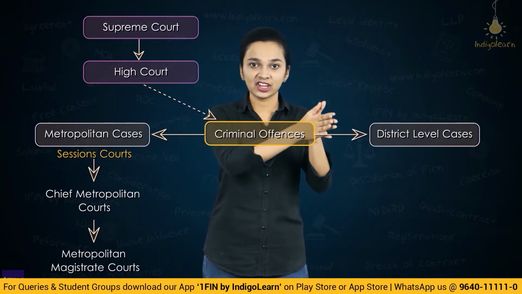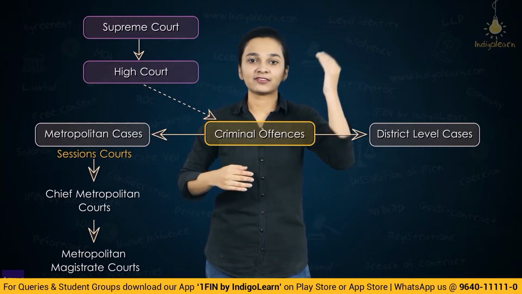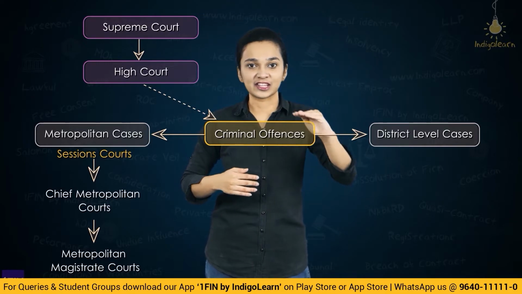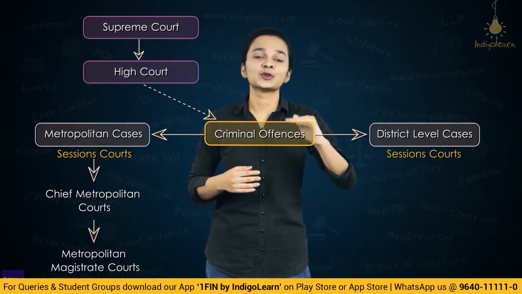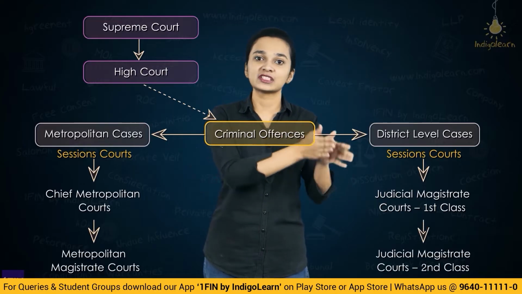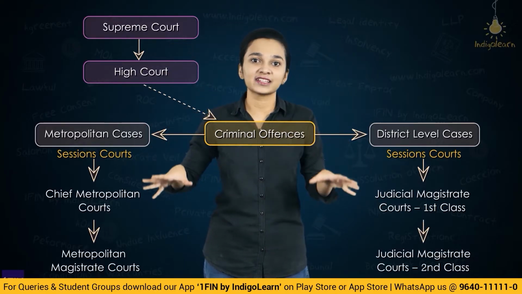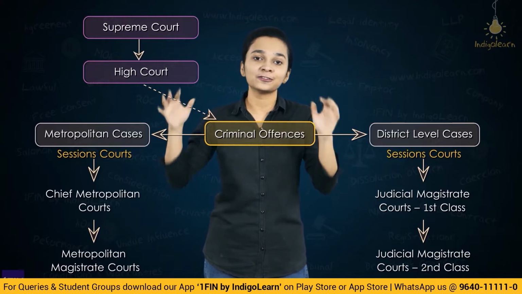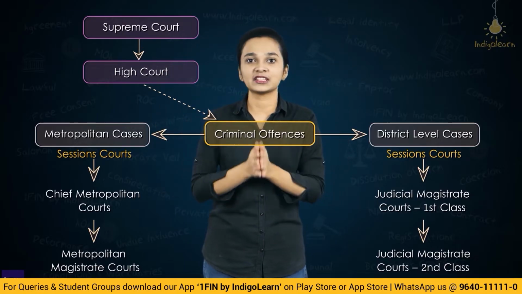At the district level, after the High Court come the sessions courts again, then the judicial magistrate court first class, then the judicial magistrate court second class. So, this is how the judicial system hierarchy has been divided.